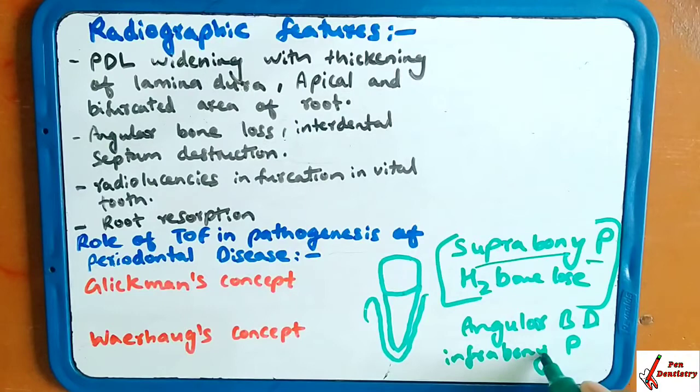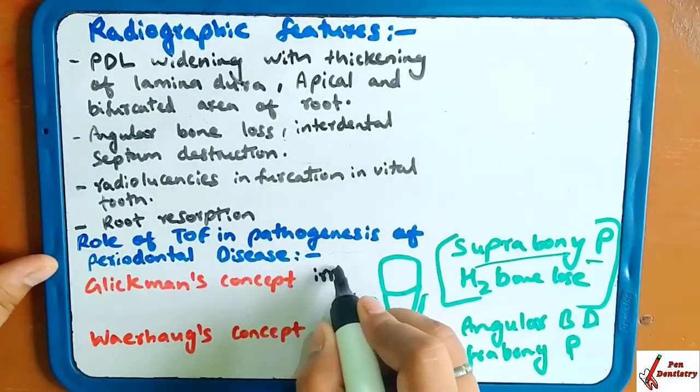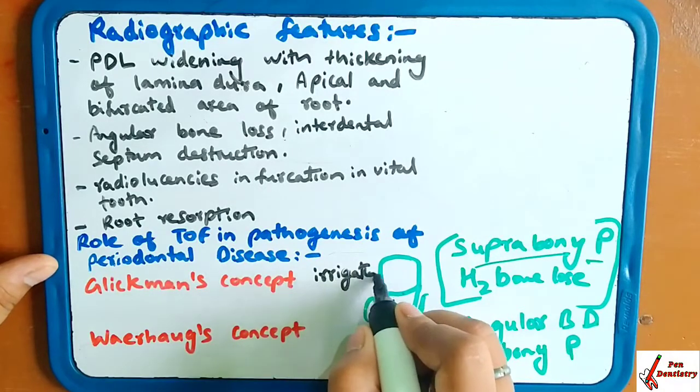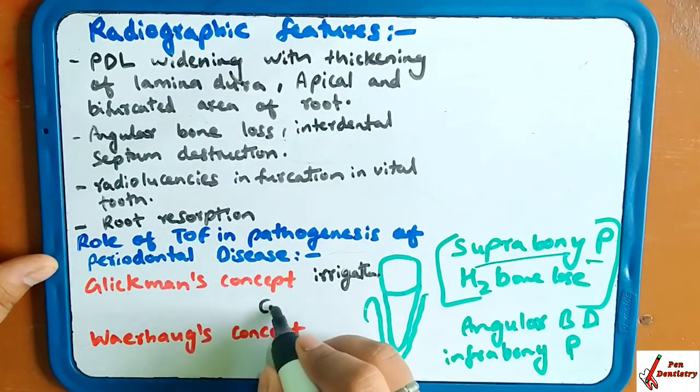Infrabony pockets are present in the traumatized one, and suprabony pocket and horizontal bone loss in the normal one when the tooth is non-traumatized. He has divided the periodontal structures into two parts. What were the two parts? Zone of irrigation and zone of co-destruction.